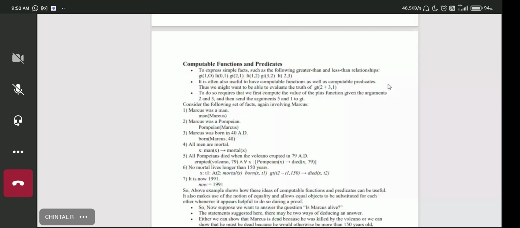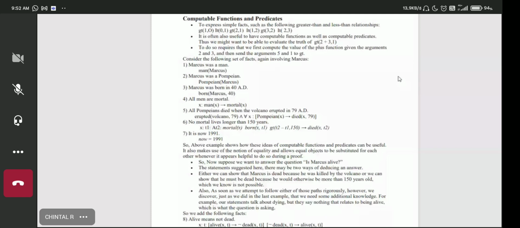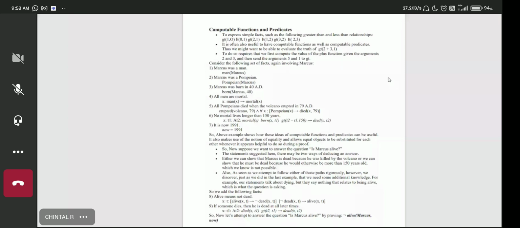So now we need to deal with the computable predicates. For greater than, there is a predicate GT, and there is a predicate LT. Here is a printing mistake. LT for less than. You can name it any way; it is not necessary, as long as it is understood by the one who is evaluating. All the sentences, you now know how to convert: the first sentence, second sentence, third sentence, and fourth sentence. See here there is also a mistake in the fourth sentence. The universal quantifier is not mentioned.